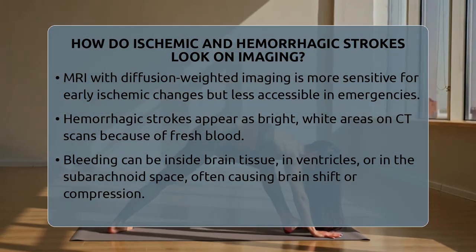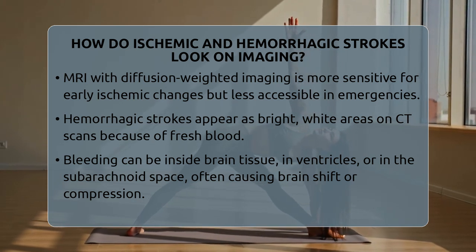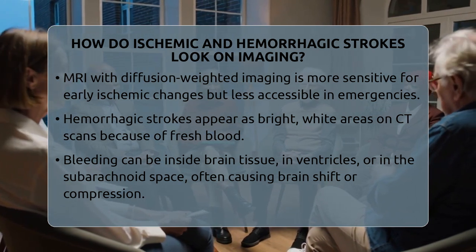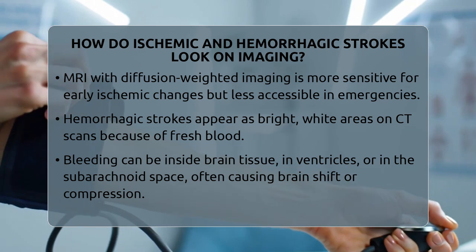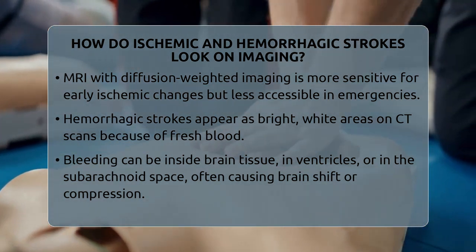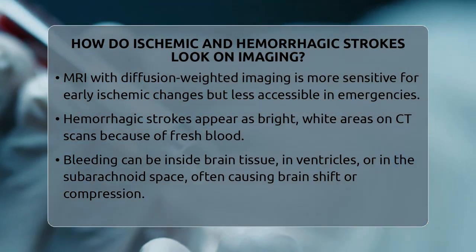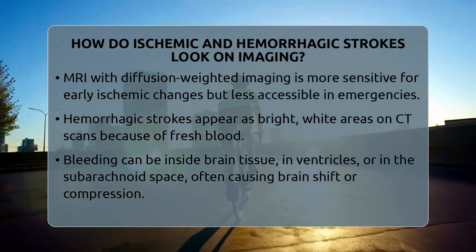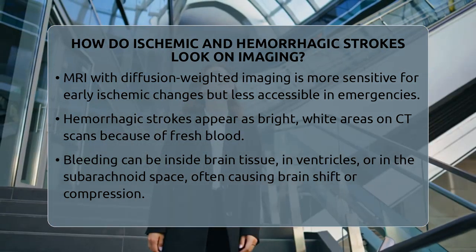Hemorrhagic strokes, on the other hand, are usually much easier to spot on a CT scan. When bleeding occurs inside the brain, the blood appears as a bright white or hyperdense area because fresh blood has a higher density than brain tissue. This bright spot can be seen within the brain tissue, in the ventricles, or in the space around the brain called the subarachnoid space. The presence of blood often causes pressure effects, like shifting the brain structures or compressing the ventricles, which can be seen on the scan.